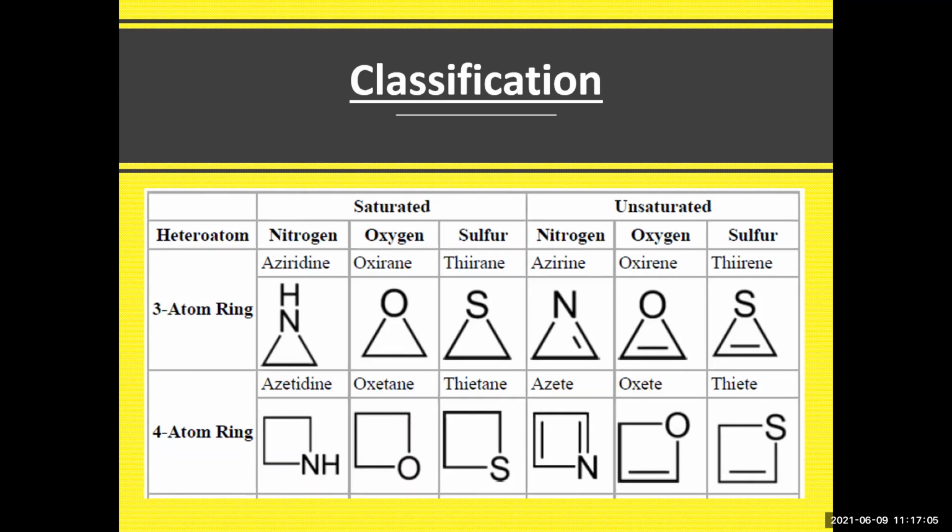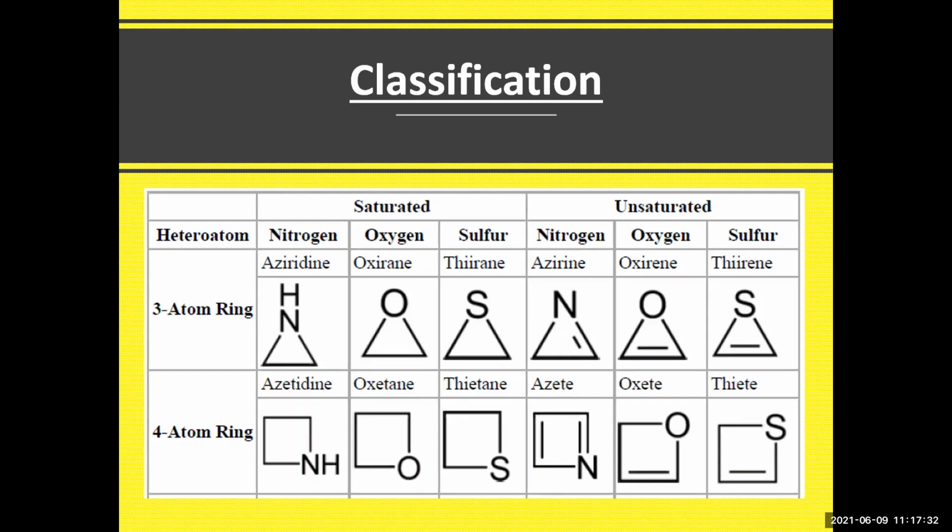If it contains oxygen, it is known as oxirane. If it is sulfur, it is known as thiirane. Now for the unsaturated, when there is unsaturation in the ring, in case of a 3-atom ring, the nitrogen-containing one is known as azirine. In case of oxygen, it is oxirene. In case of sulfur, it is called thiirene. This is for the 3-atom ring containing oxygen, nitrogen, and sulfur.